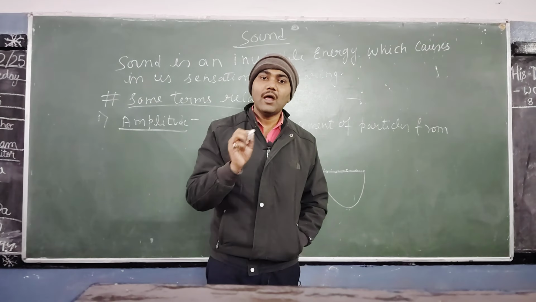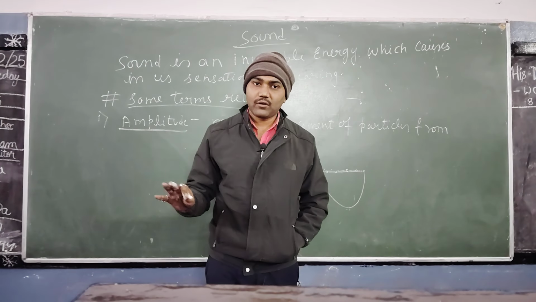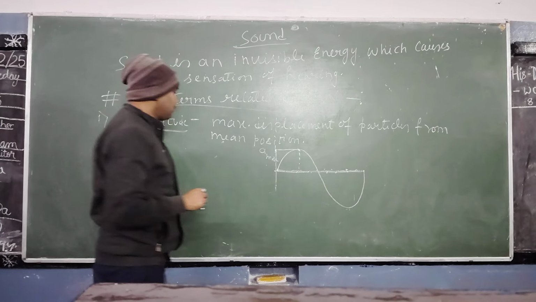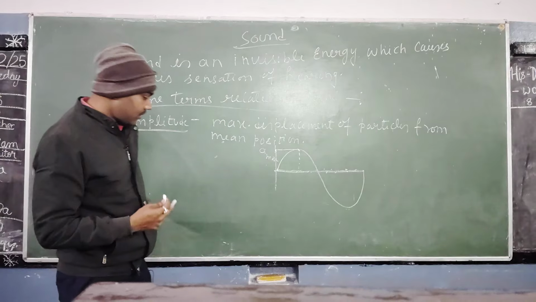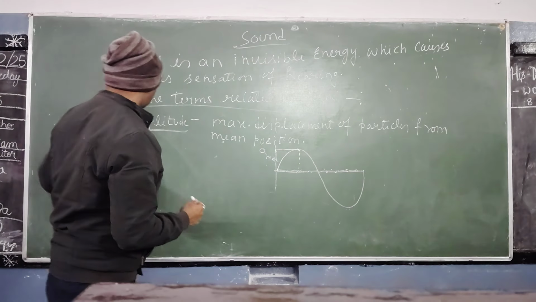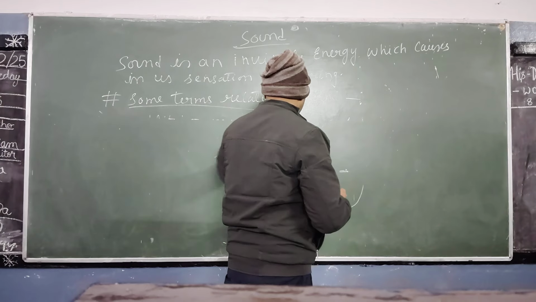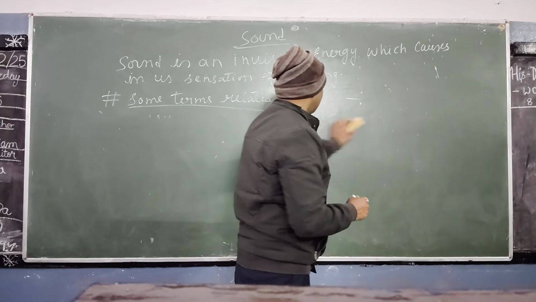What is the mean position? The position of the particle at the condition of rest is called the mean position. Clear? So this is the first term, which is called amplitude. The second one is frequency.